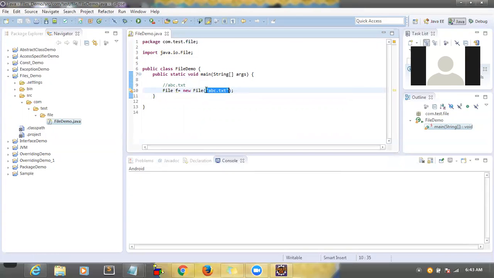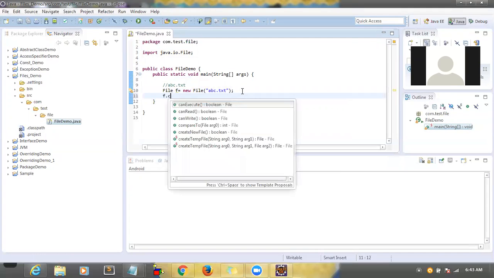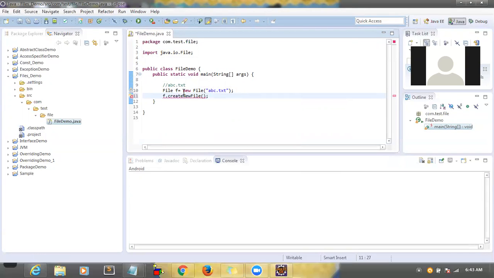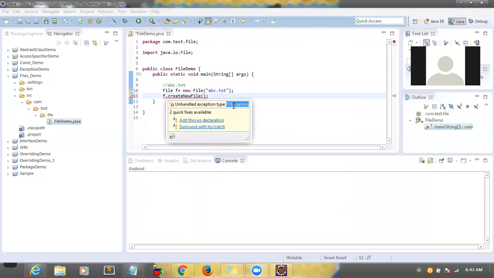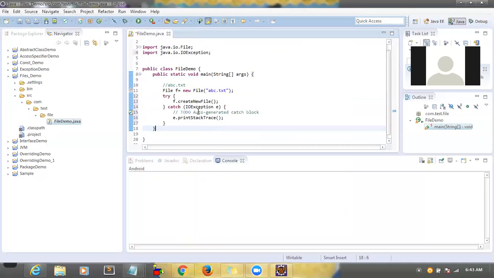After that, f dot. Inside this class there is a method called createNewFile. You need to call this one. Just now we discussed that createNewFile throws an exception of type IOException, correct? So we have to provide a try-catch. Select the second option, and it will provide the try-catch.